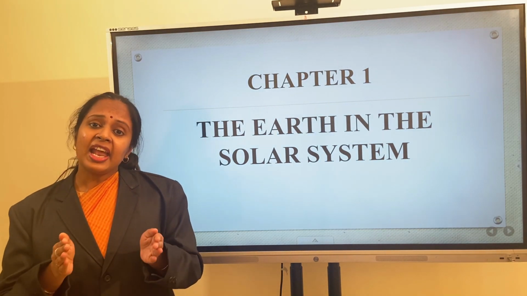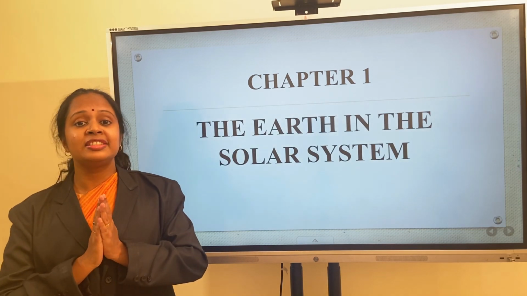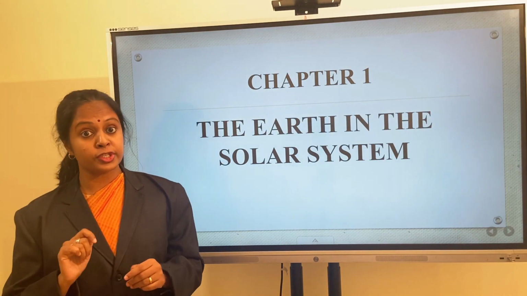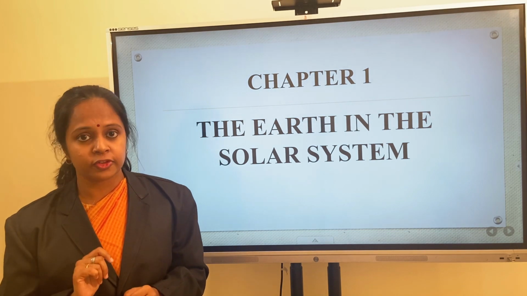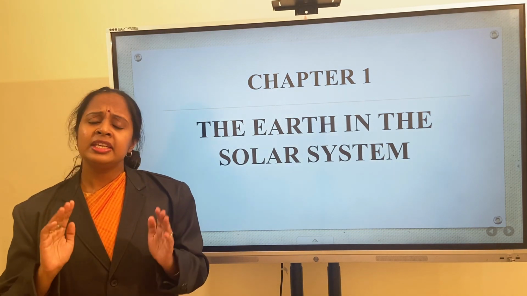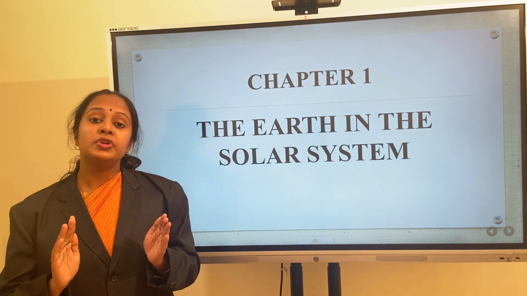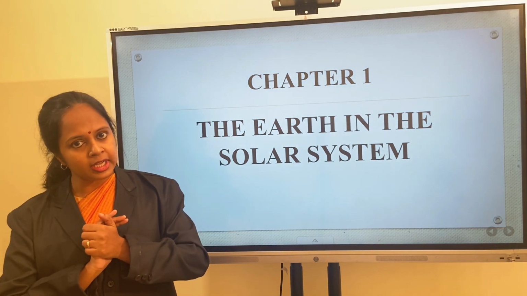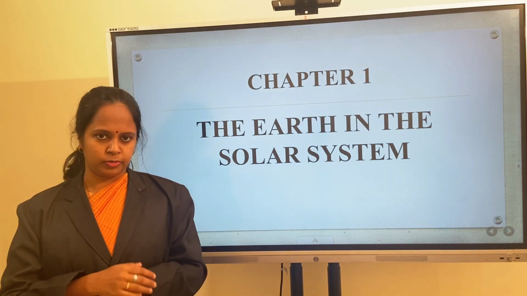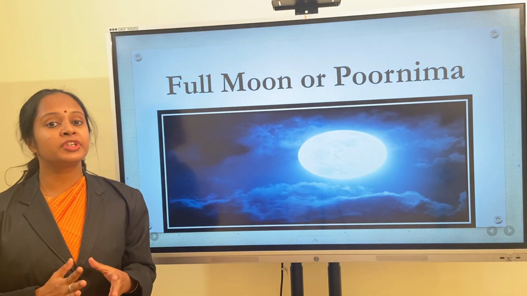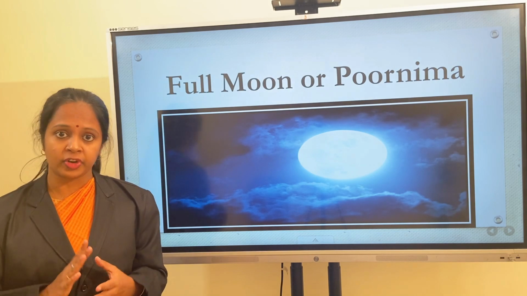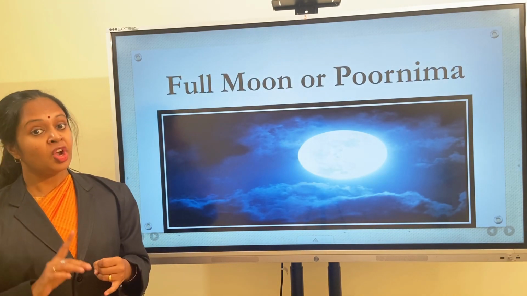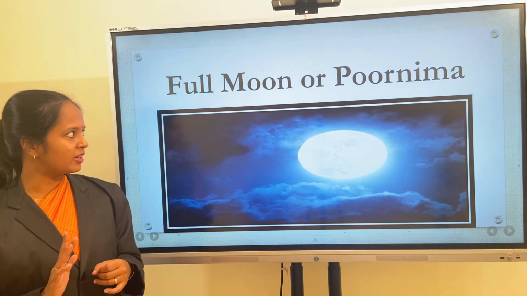Along with these bright, tiny objects, you may also notice moon on most of the days, correct? Can we see moon in the same shape and at same position every day? It's not possible. So let's study about different phases of moon first. First is full moon or Purnima.